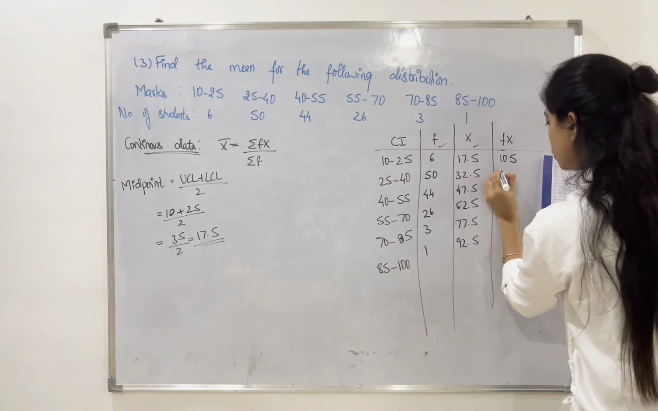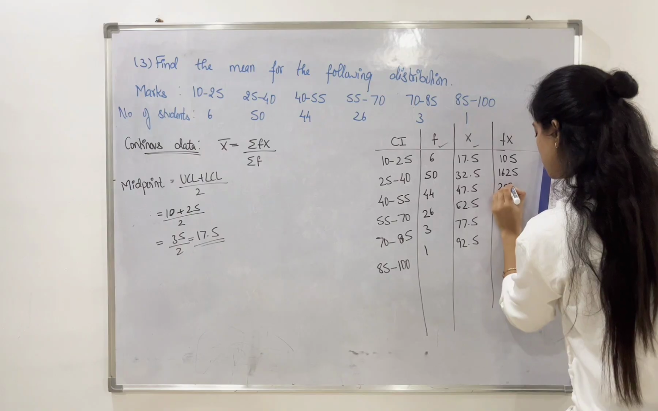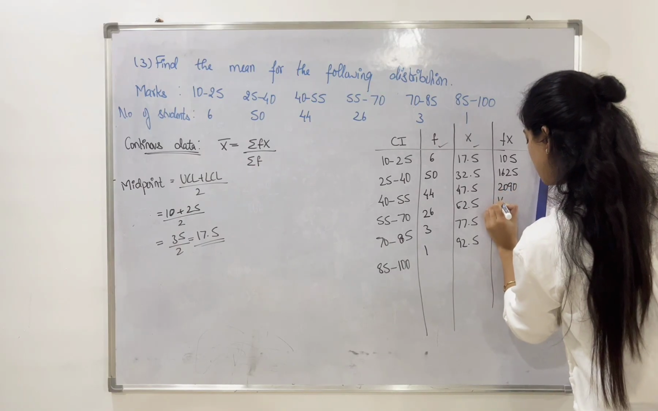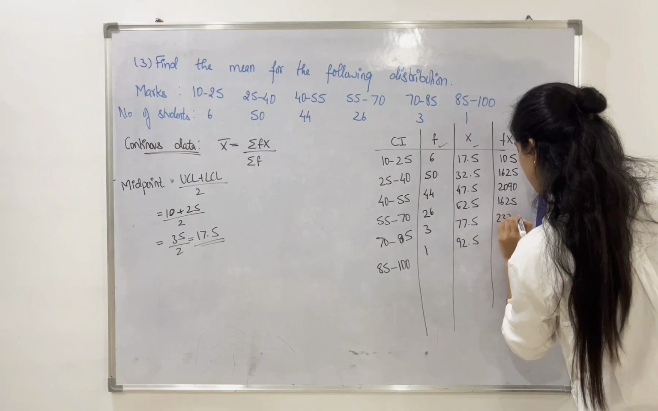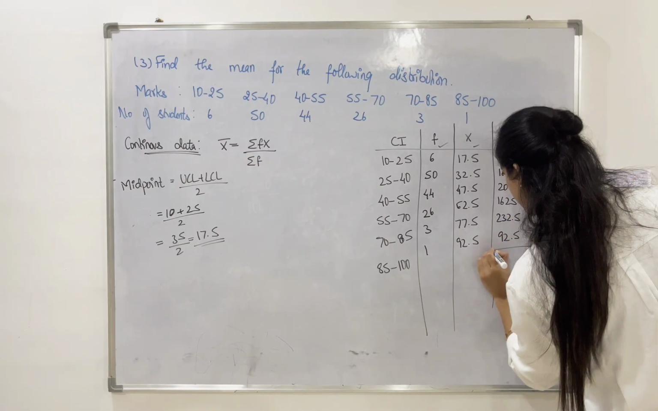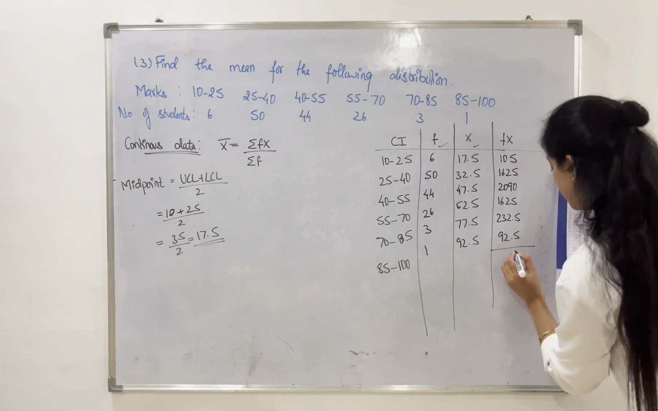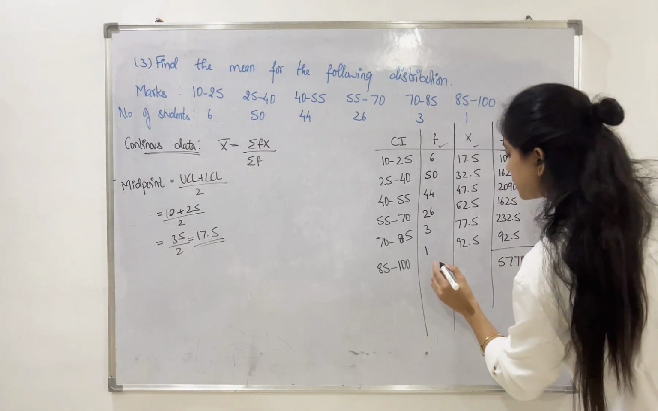105, 1625, 2090, 1625, 232.5, 92.5, and the total is 5770.